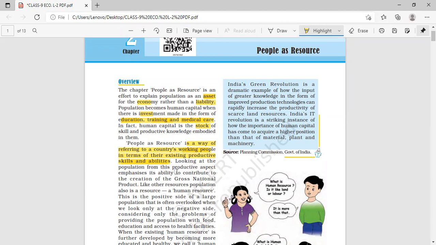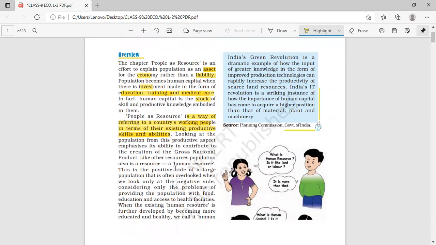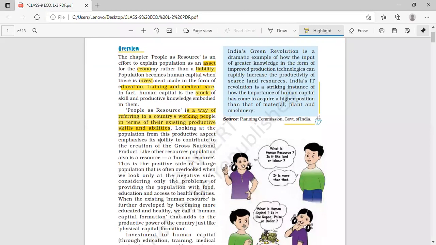Now, looking at the population from this productive aspect emphasizes its ability to contribute to the creation of gross national product. If from this point of view we see the population as the working population, then we can find that it is a productive aspect which emphasizes on what? The contribution to the gross national product,